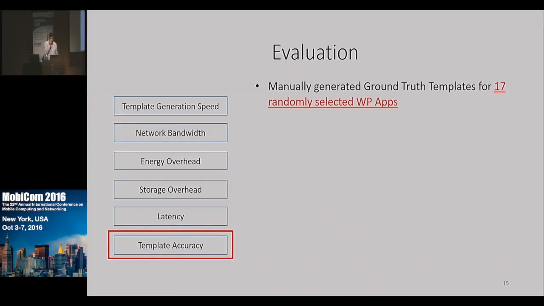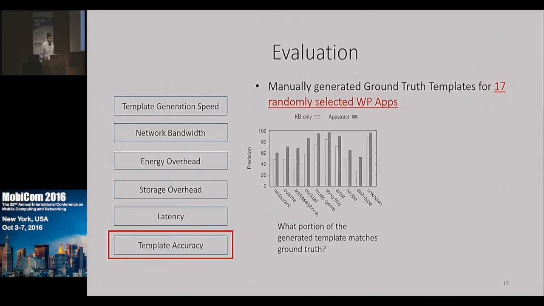I'm going to focus on the most important part here, the template accuracy. So we manually generated these ground truth templates for 17 apps, and this involved manually annotating hundreds of UI elements with their entity type codes. And then we computed 3 numbers. The first is the precision, or in other words, what portion of the generated template actually matches the ground truth. Our baseline approach is simply the knowledge base system, and Appstract is all of the techniques that leverage regularity. And we see that on average, Appstract outperforms the KB-only approach, primarily due to the regularity analysis.